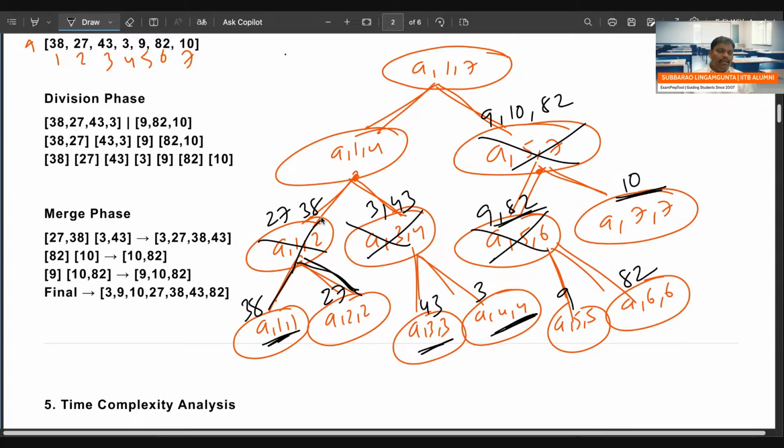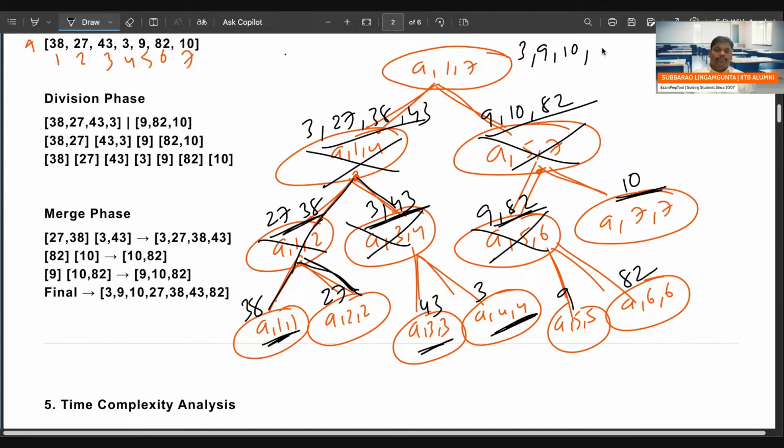Again, I am combining here. Remember, this reverse is called combine. Left 2 people, right 2 people. After combining, 4 people in the sorted order: 3, 27, 38, 43. Combine here also over. Now see this one, left 4 people, right 3 people. After the merge algorithm is over, 7 people in the sorted order. So what is the answer? 3, 9, 10, 27, 38, 43, 82.